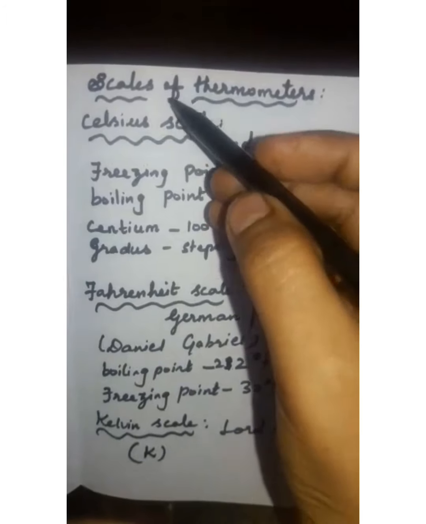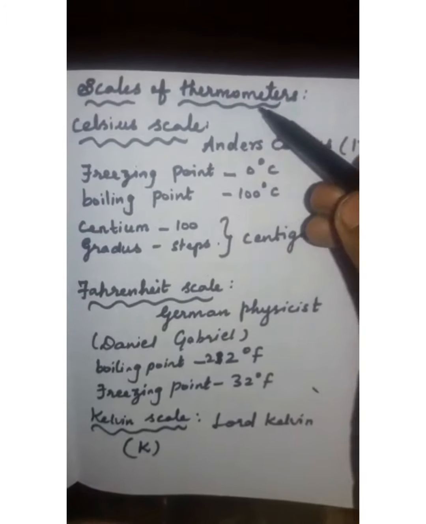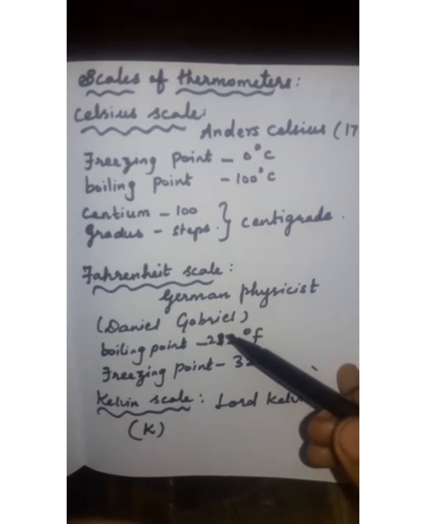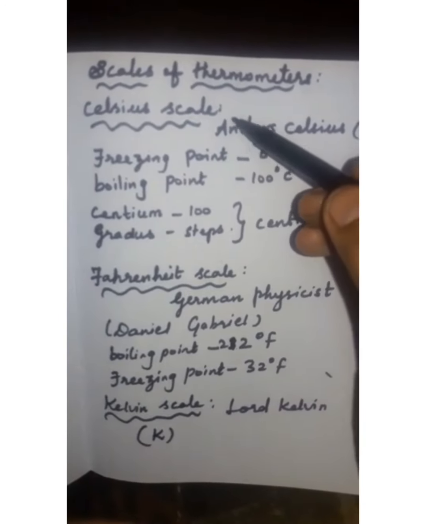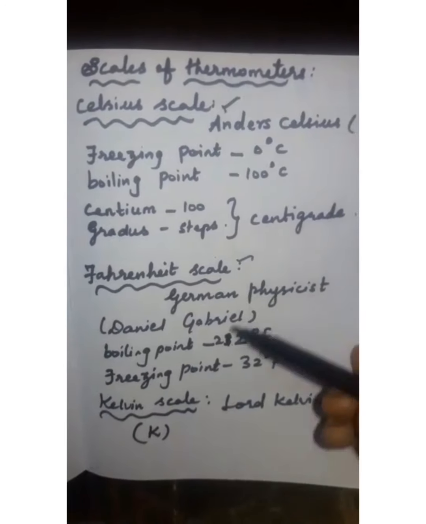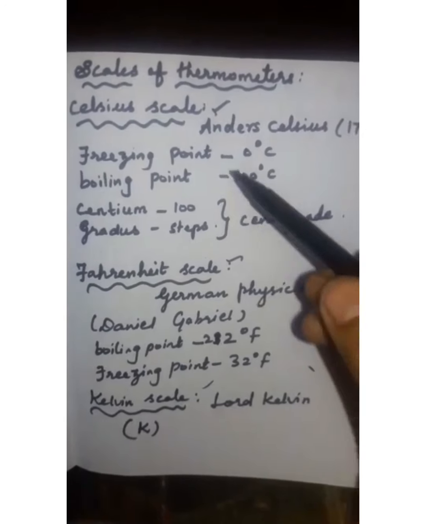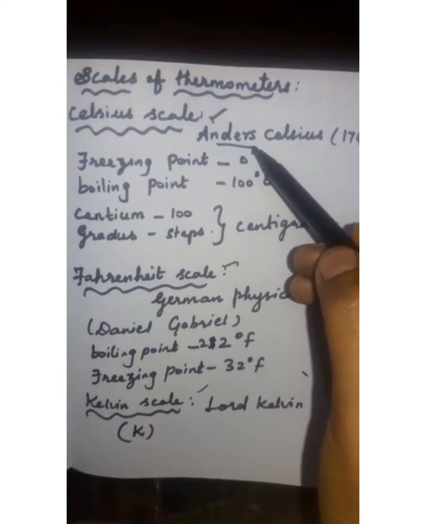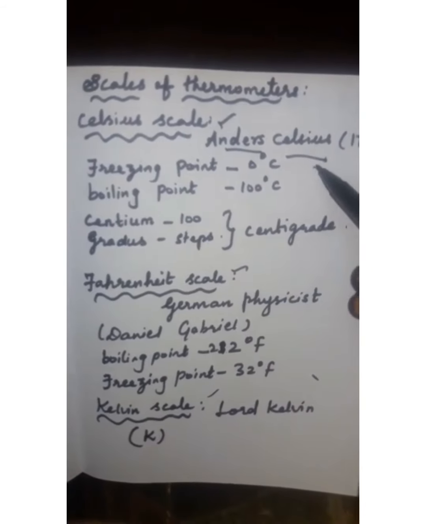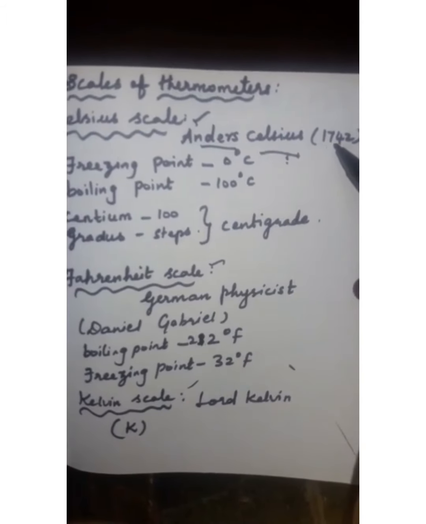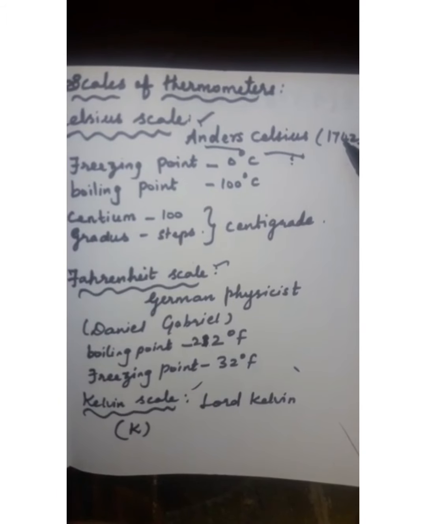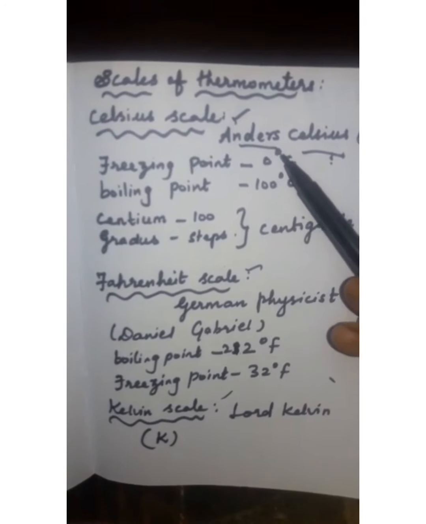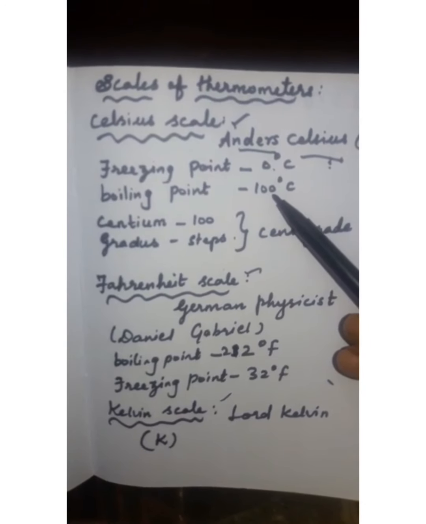Friends, next we are going to study about the different scales of thermometer. There are three types of scales used in the thermometer to measure the temperature. They are Celsius scale, Fahrenheit scale and Kelvin scale. The first one is Celsius scale. The Celsius scale was discovered by Andreas Celsius in the year 1742. Before that it was known as centigrade.